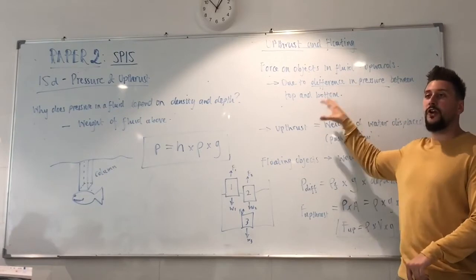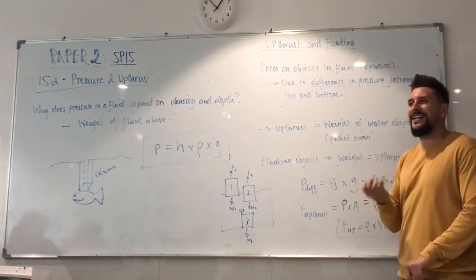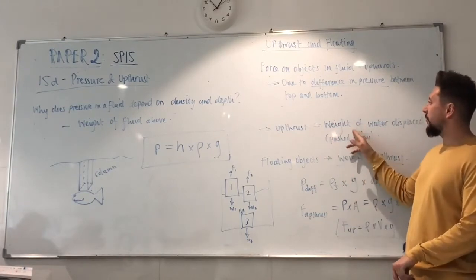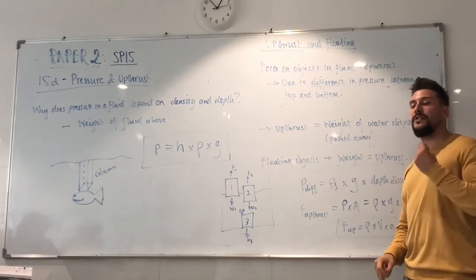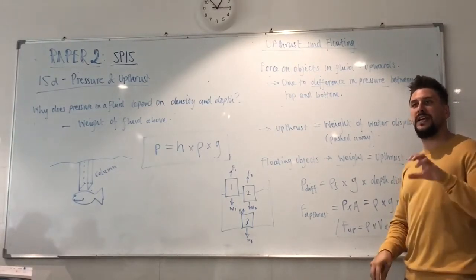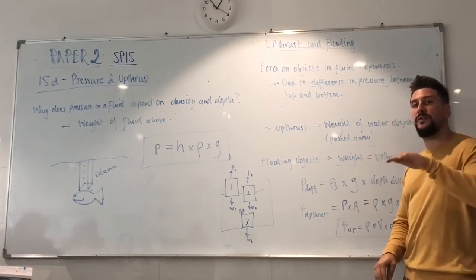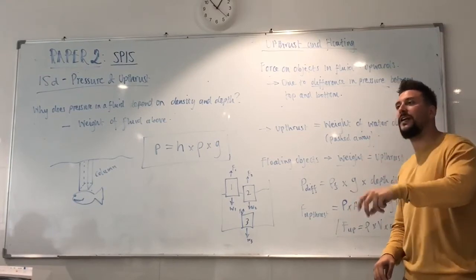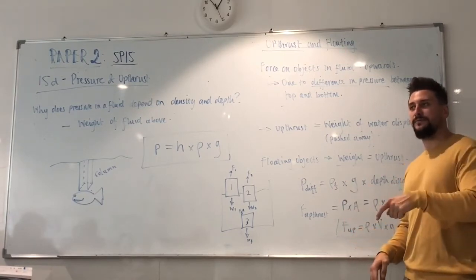Another definition for upthrust. This is why upthrust occurs, because there's a difference in pressure between the top and the bottom. But what is upthrust? Upthrust is equal to the weight of water displaced. Now in chapter 14 you did a practical to determine the density of an irregular solid. You used a displacement can which you filled to the top. You put the solid in. If it sank to the bottom, it pushed water out through the spout.